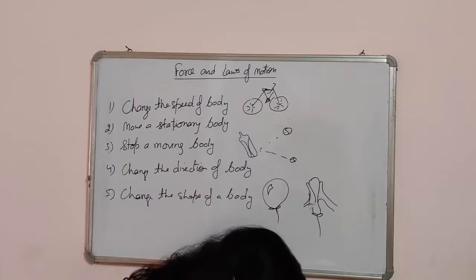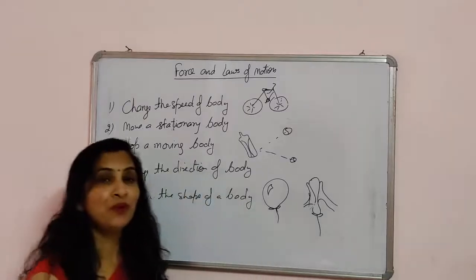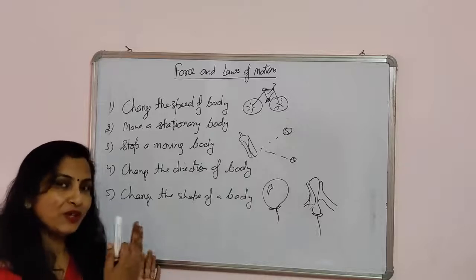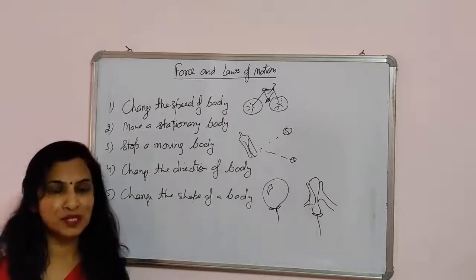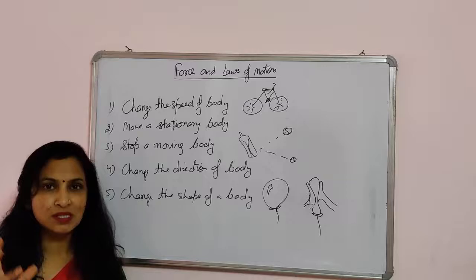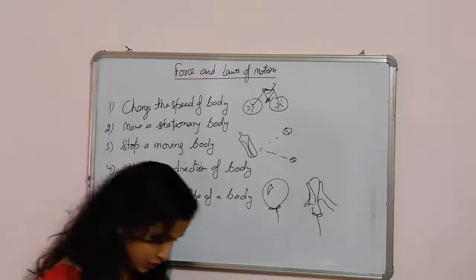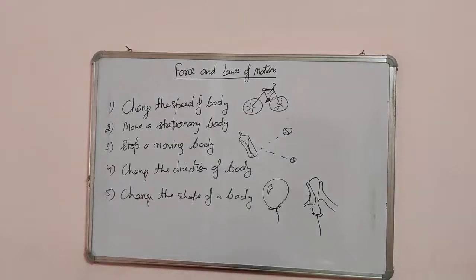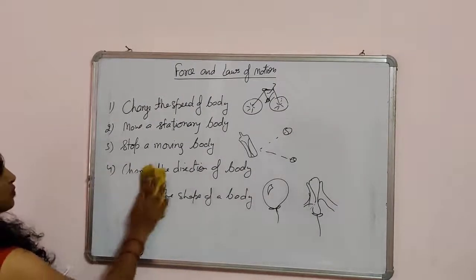This is the force. And now you can think of different examples of these five effects of forces. You can think about any examples of these effects. Now the balanced and unbalanced force. I'm going to explain balanced and unbalanced force.